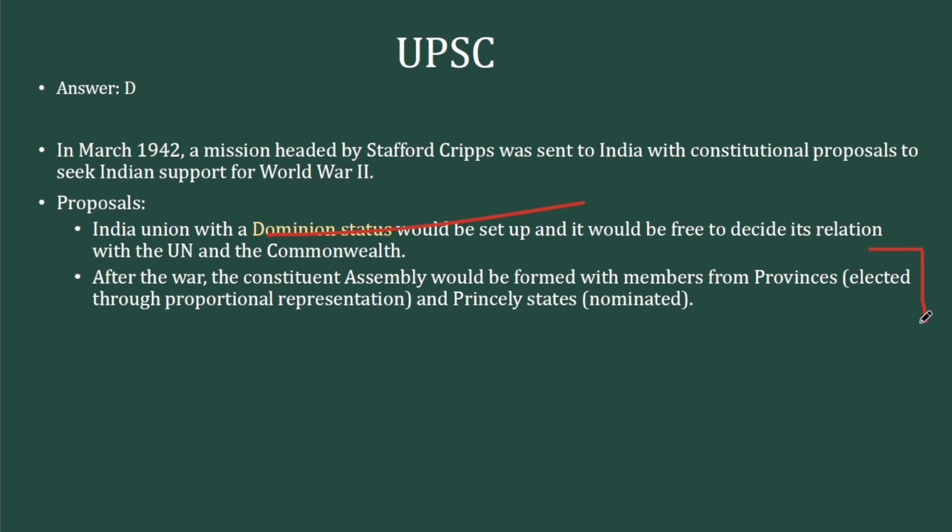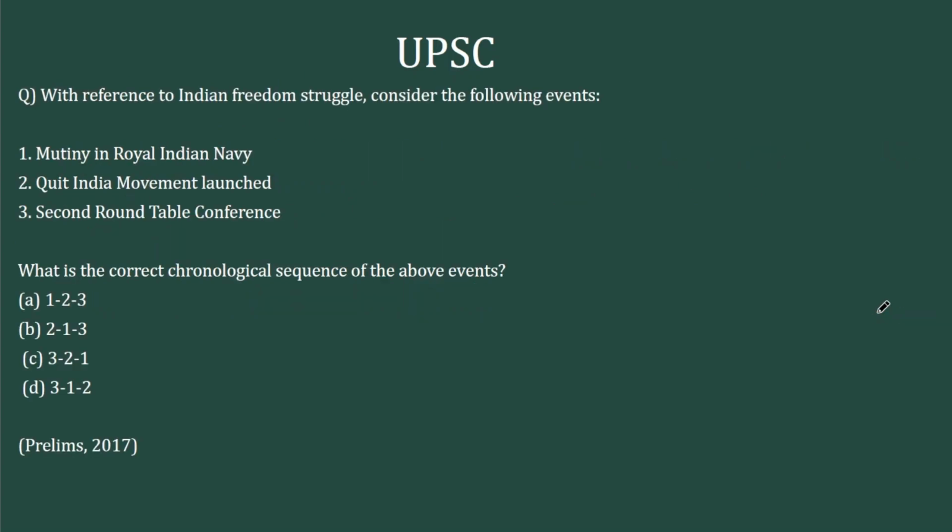We have already explained the details when we talked about this in the first question. The next question is a chronological arrangement question. With reference to the Indian freedom struggle, consider the following events: mutiny in the Royal Indian Navy, Quit India movement, and Second Round Table Conference. You have to order them. Going into the option combinations will not help unless you know the chronology.